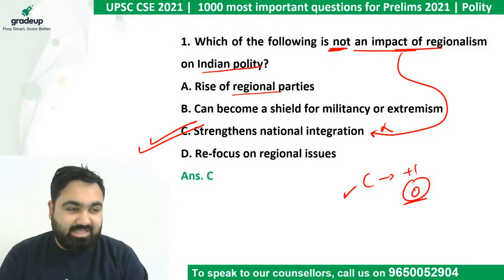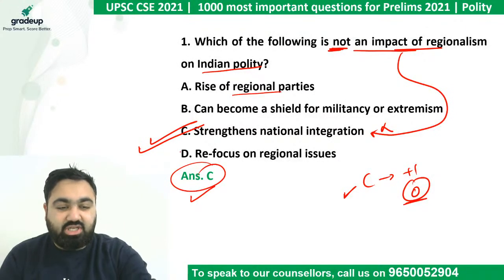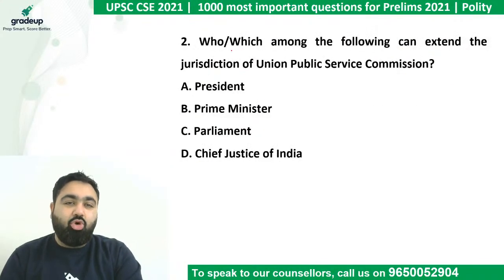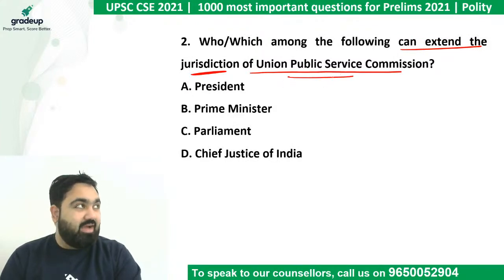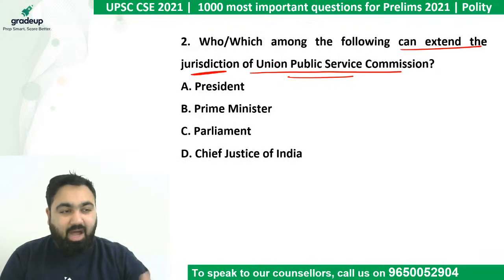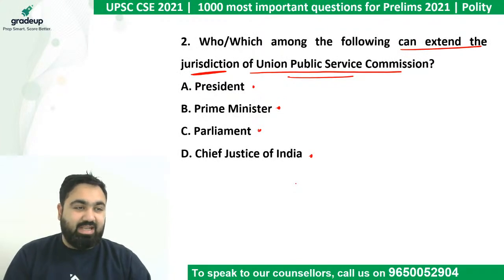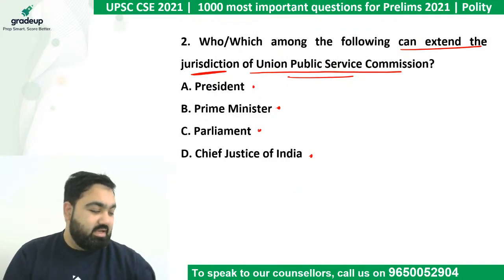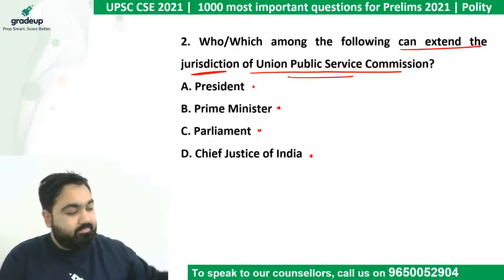So the answer here is C. Moving on to question number 2. Who or which among the following can extend the jurisdiction of UPSC, Union Public Service Commission? Which of these have the power to extend the powers or jurisdiction of UPSC? The President of India, the Prime Minister, the Parliament, or the Chief Justice of India? Let's see if you can answer this. Again, an easy, straightforward question from constitutional bodies part.